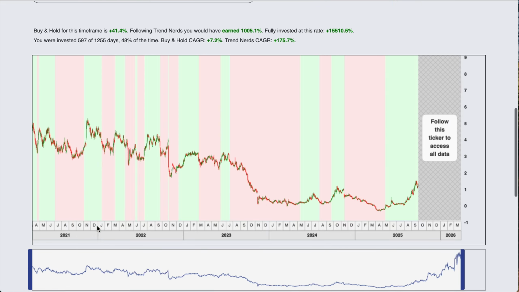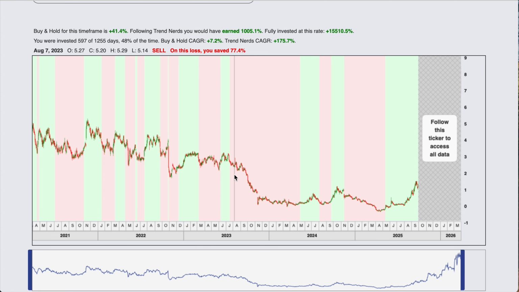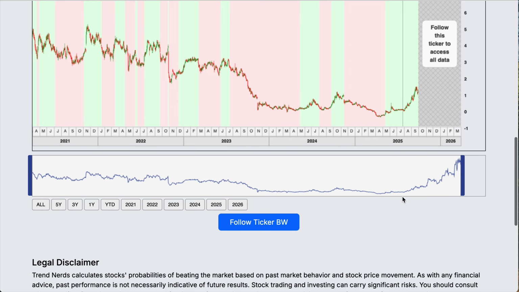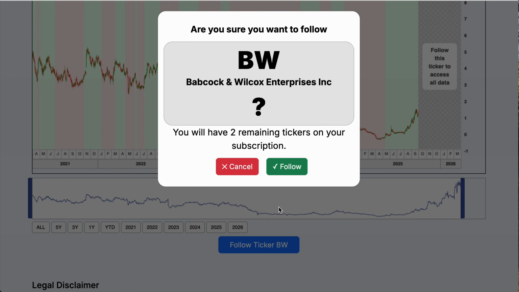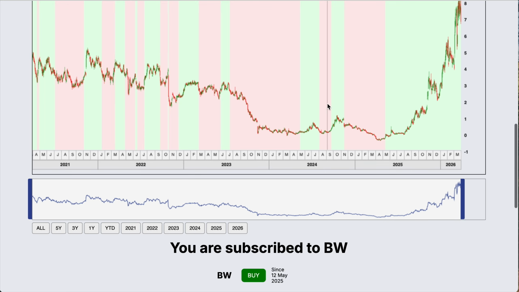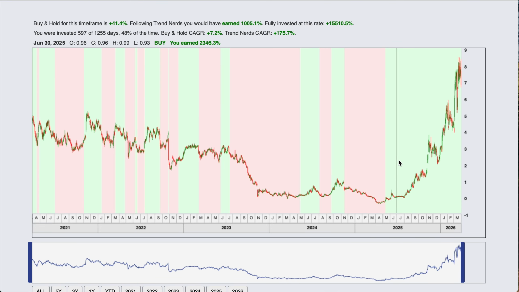We can see that overall this stock is failing, but Trend Nerds does a great job of picking the upturns. Let me just follow this. And we can see that it picked up on this huge uptrend starting in 2025, and that's where it gets most of its results from. But in this downturn, we save 73.1%. In this downturn, we save 77.4%. So Trend Nerds does get you out when the stock starts crashing, and it gets you in when it starts